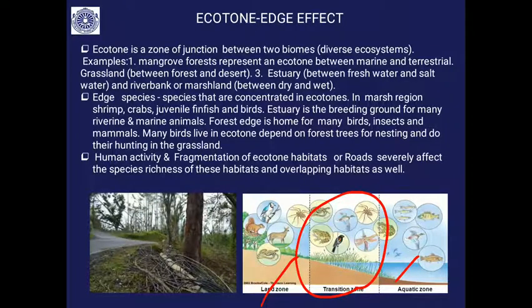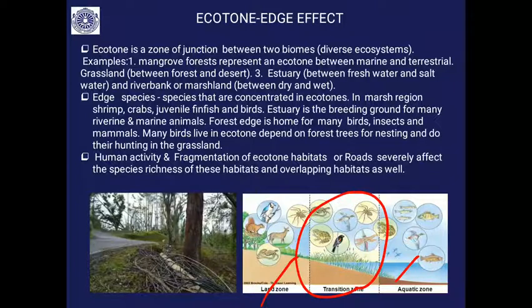Examples are the mangrove forest, which represents an ecotone between marine and terrestrial; the grassland, between the forest and the desert; the estuary, between freshwater and saltwater; the river bank; and marshland. All these are examples of ecotones.